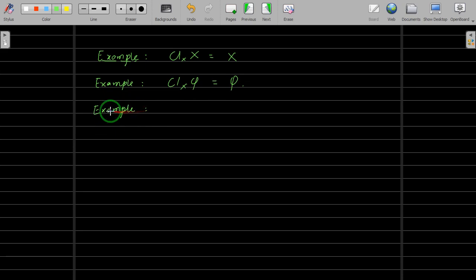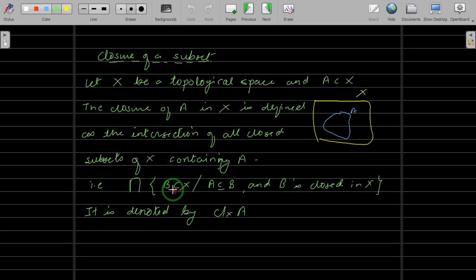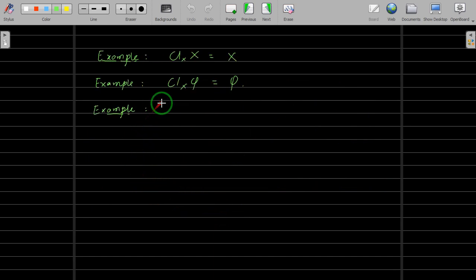Read the explanation by yourself. Let's take the next observation. Now if you see here, you are taking all those subsets of X which are closed in X, and then you are taking the intersection of all those closed subsets. And we already proved that an arbitrary intersection of closed sets is again a closed set, and this implies the closure of A in X will be a closed set in X. That is the observation.